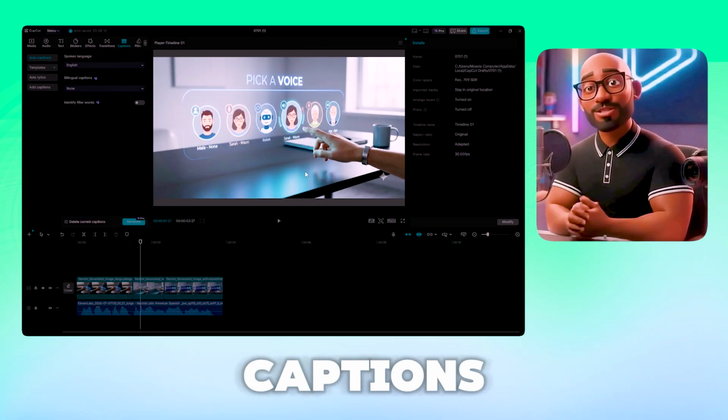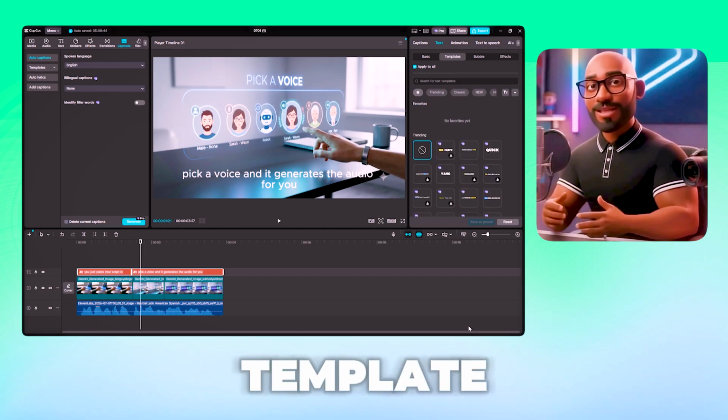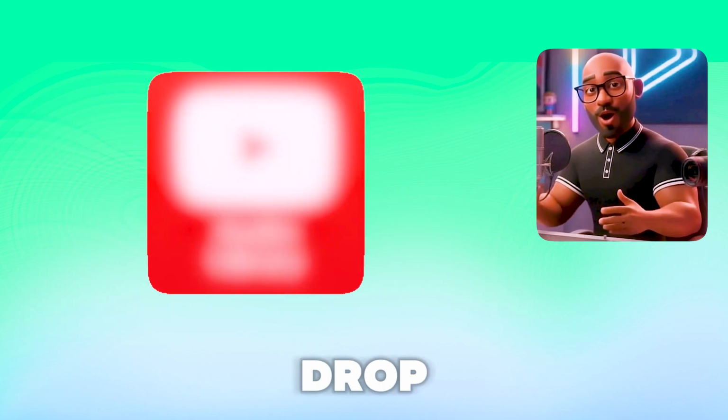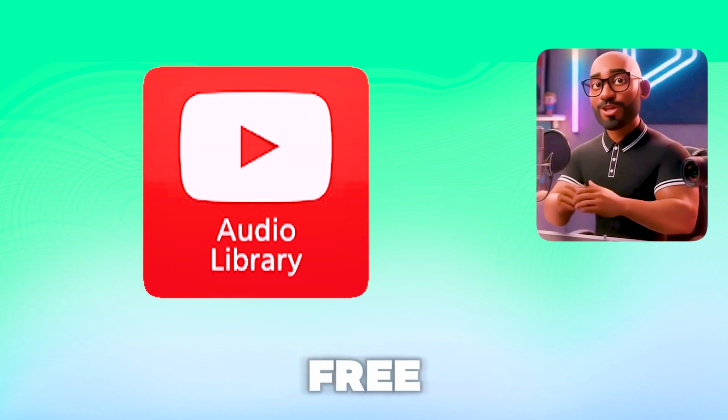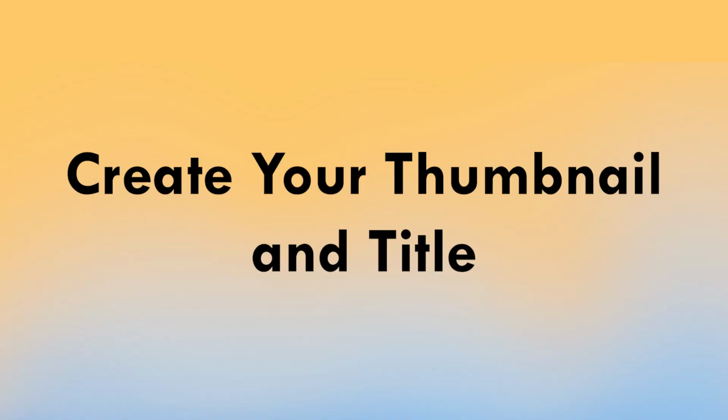Add auto captions using CapCut's built-in feature as you're using that. And pick a template that shows one word at a time, because that keeps it engaging. Drop in some background music from YouTube's free audio library or a site like Epidemic Sound, and you're done. Step 8. Create your thumbnail and title.